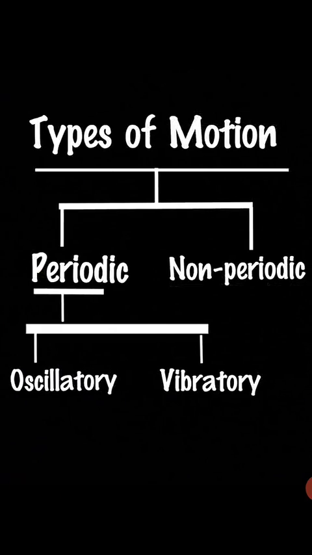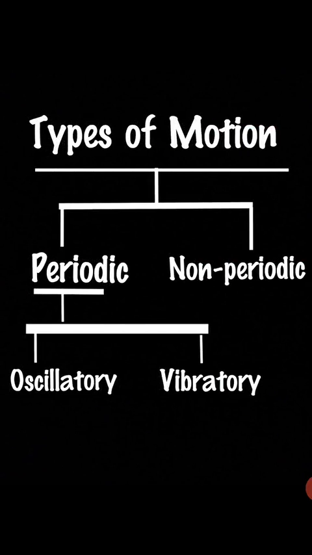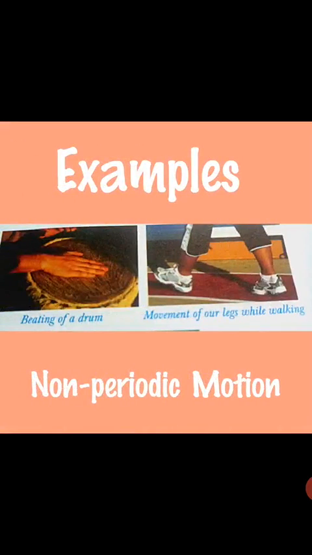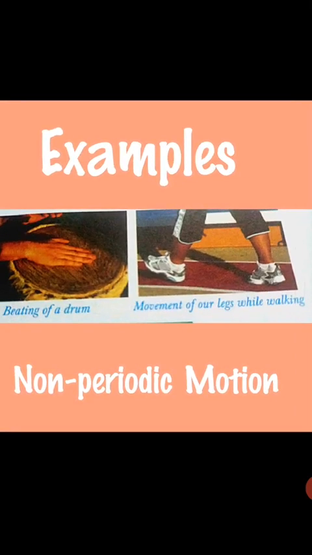Now we will talk about non-periodic motion. Non-periodic motion is motion that is repetitive, but it does not repeat itself at fixed or regular intervals of time. So it is repetitive but non-periodic. Some examples you can see here: beating of a drum, movement of our legs while walking.